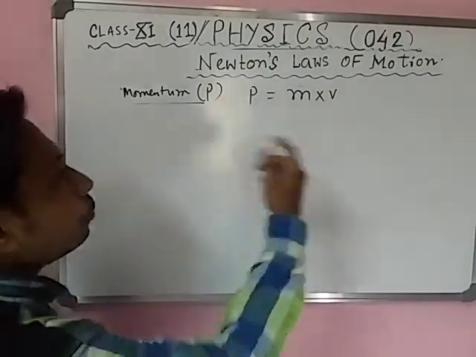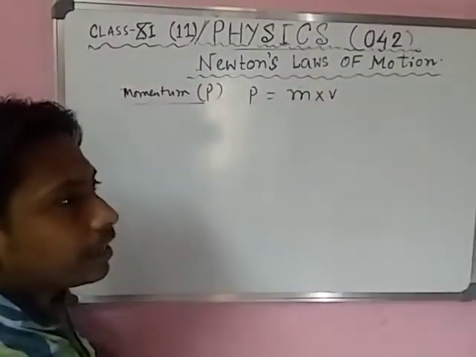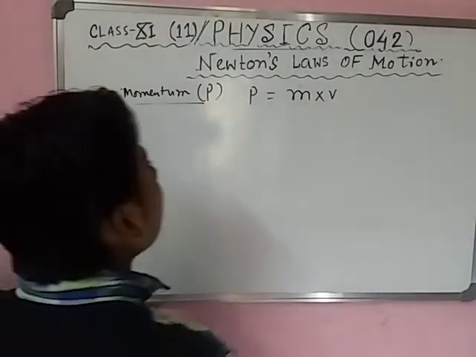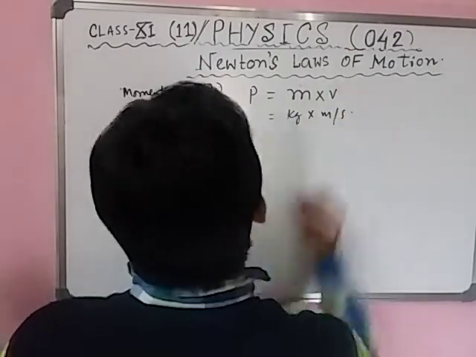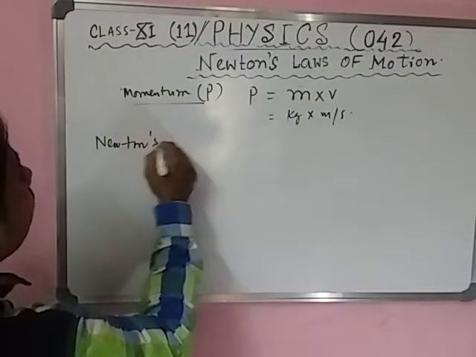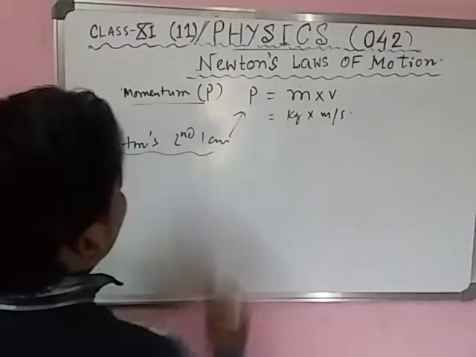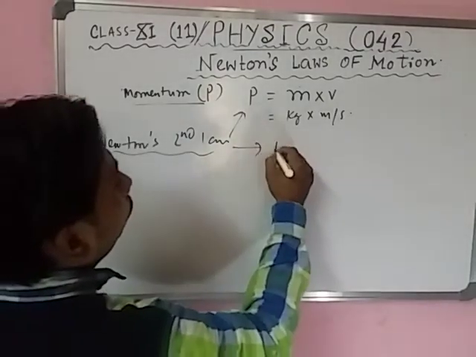The product of mass and velocity is called momentum. SI unit is kg meter per second. Next we have Newton's second law. What have you got from the second law? First one, what is called momentum, and number two, the measurement of force.